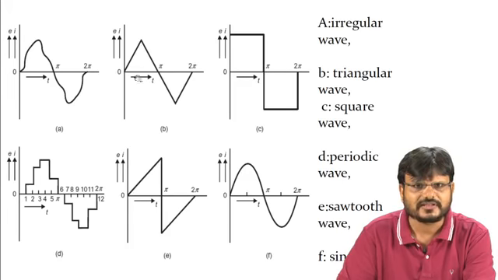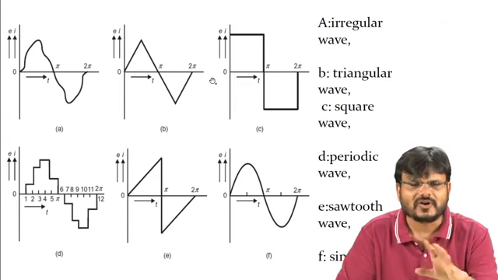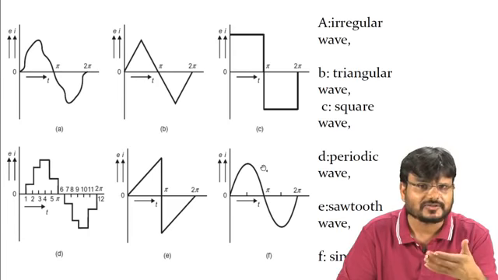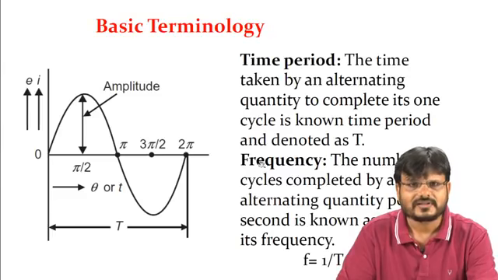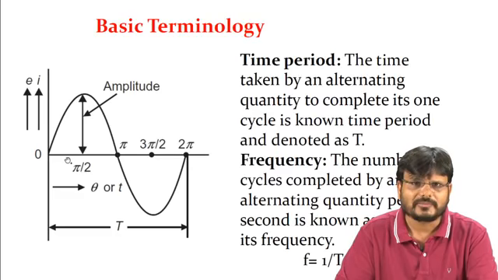This is also one cycle, from 0 to maximum, maximum to 0, 0 to negative maximum, then 2 pi. These are all different shapes of the waveform. It may be for the voltage, it may be for the current. Basically, whatever supply you get at your home, or that is used for utilization purposes, is a sinusoidal waveform.